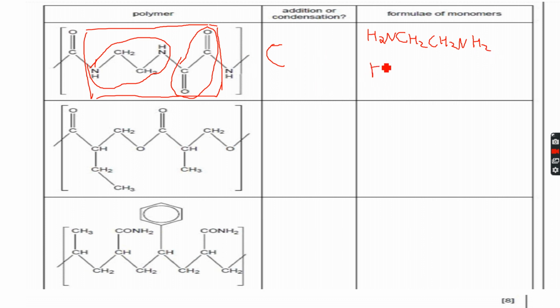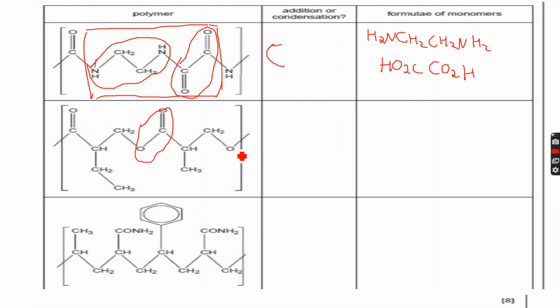And the carboxylic acid will be ethane dioic acid, HO2C, CO2H, because you can see that there are no carbons between them. HO2C, CO2H.